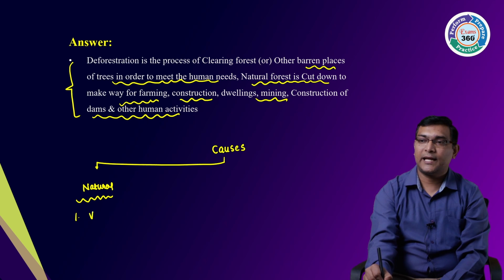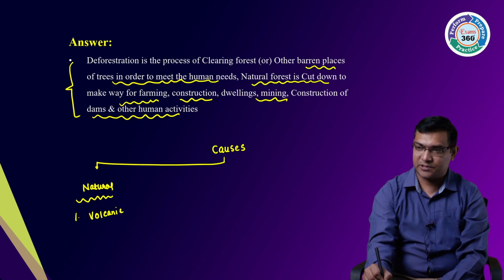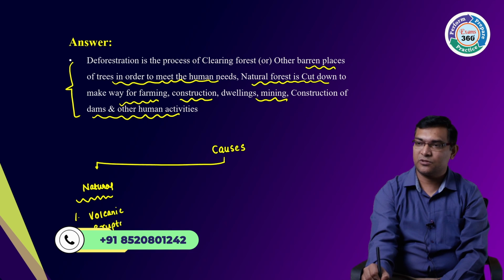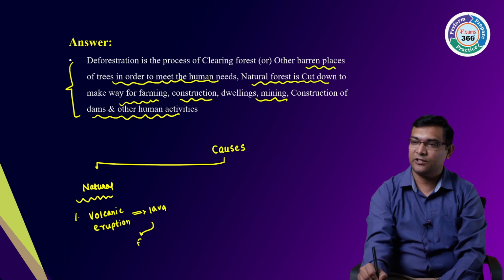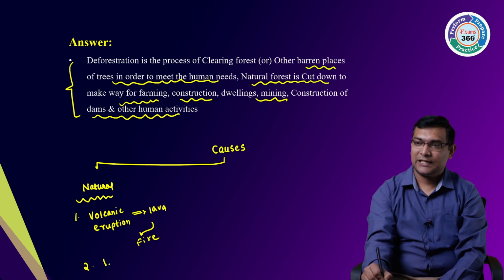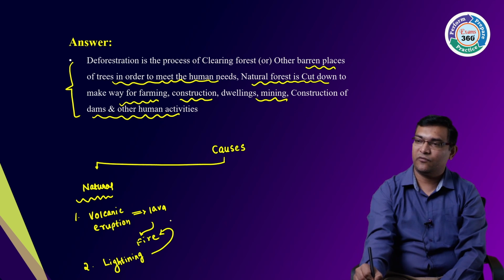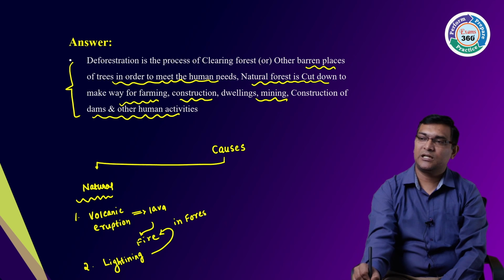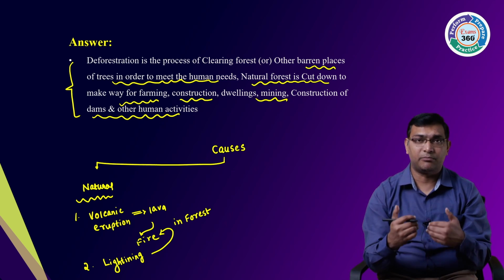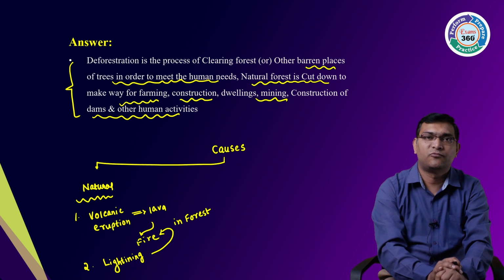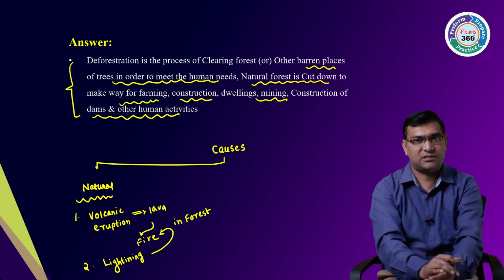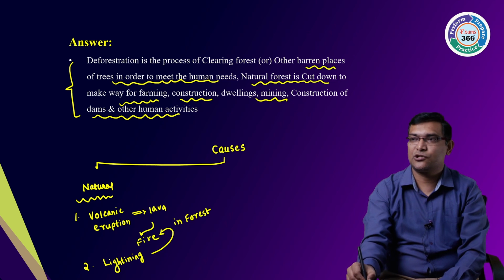First, volcanic eruption. What happens because of the volcanic eruption? Whatever lava is flowing can create fire in the forest. Yes or no? Right? Or lightning strike. Lightning can also create fire in forest. These are some of the natural causes. Change in the climate, more heat. More heat can also create lightning in the forest. Forest will be cleared. Forest fire, that is called forest fire. Deforestation takes place. Is it clear? So that is your first thing.